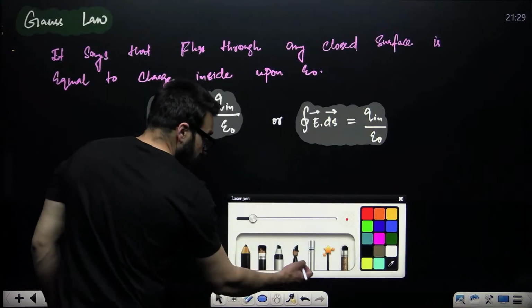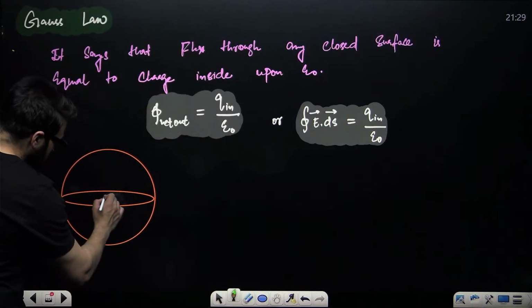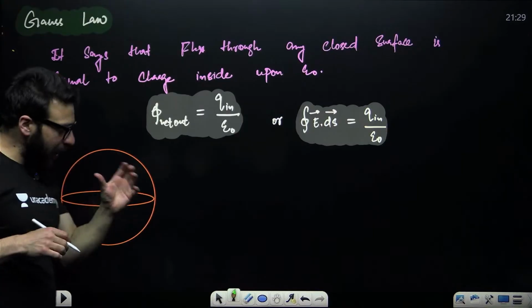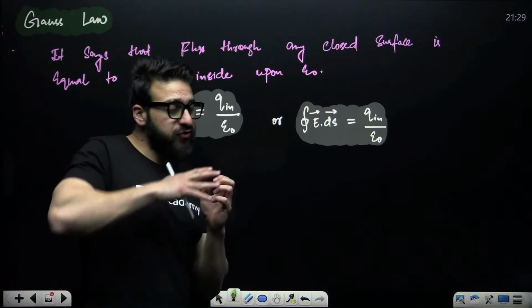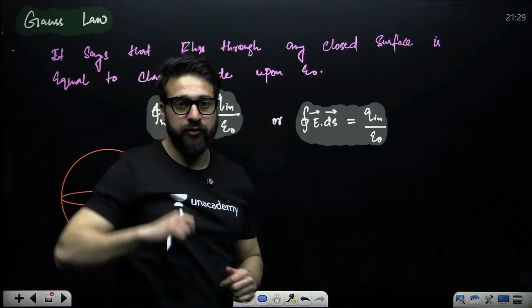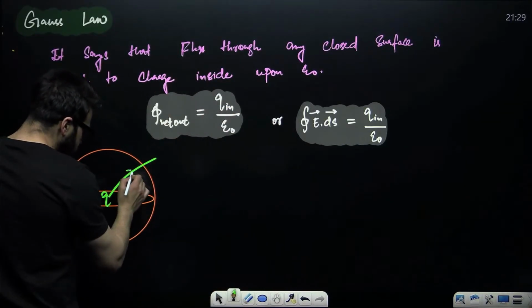And inside this sphere, I'll place a charge. This is the charge which is placed inside the sphere. Everybody knows that whenever you have a charge, an electric field comes out of the charge. It produces the electric field around it, and we show that electric field with the help of these electric field lines.